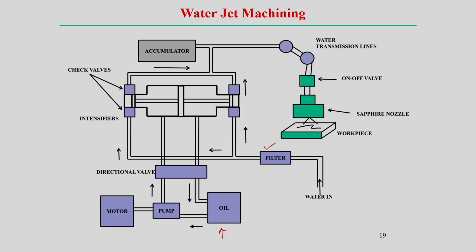And the accumulator is also necessary in this case, to supply continuously smooth high pressure water. That is why the accumulator is a requirement. Water transmission line and controlling valve, an on off valve we can use, and from the head it directly impacts the workpiece surface. So, schematically it looks like a very simple diagram in case of water jet machining.